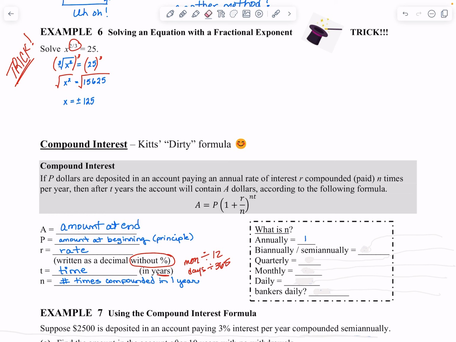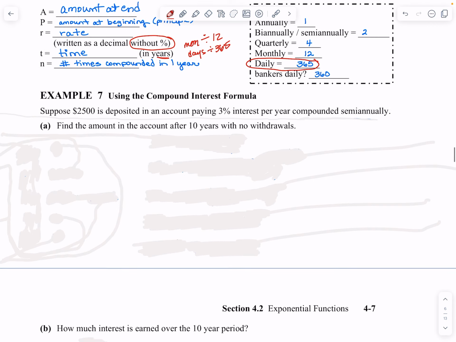Biannually or semi-annually, you can think of semi-annual sales, those are just twice. Quarterly, 4 quarters in a dollar. So there's 4 quarters in a year, 12 in a month, 365 for daily, unless they mention banker's daily. Banker's daily is 360. I guess a banker came up with that. So anyway, if I say daily, just assume that it is your regular normal daily, but occasionally they might mention banker's daily.